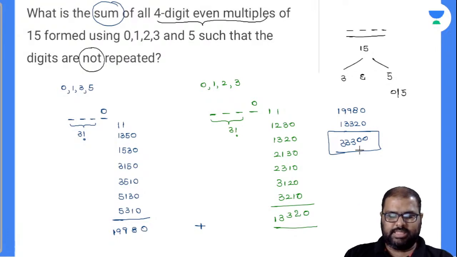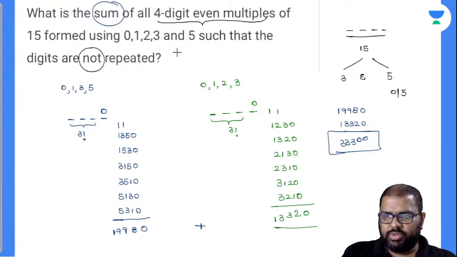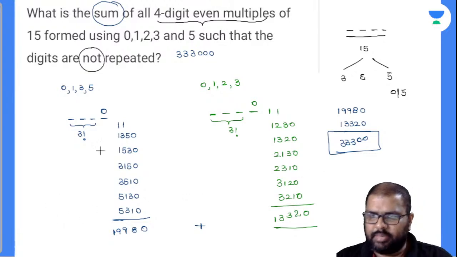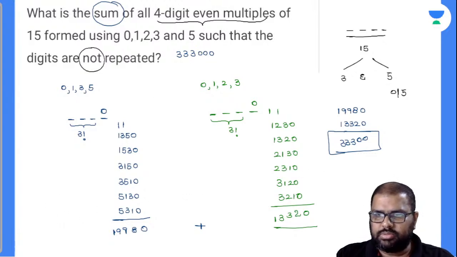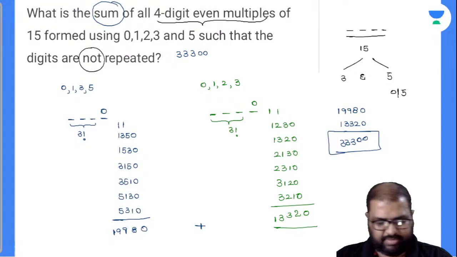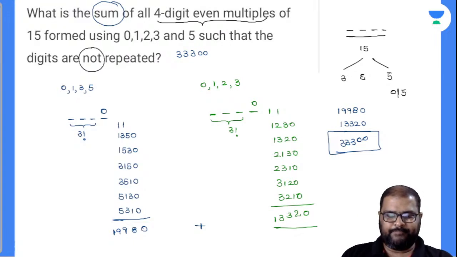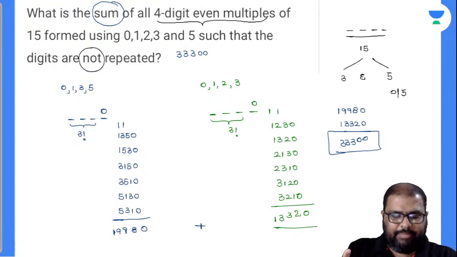How many of you got the same answer? Perfect then. So your answer is 3, 3, 3, 3, 0, not 2 zeros. Yes, perfect, that is the answer. So the only thing you need here is patience. Apart from that, nothing, right?